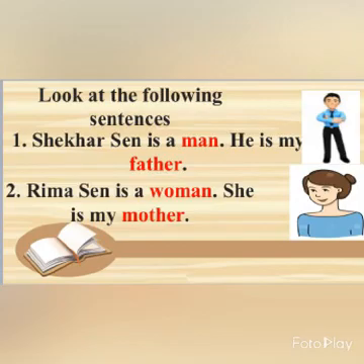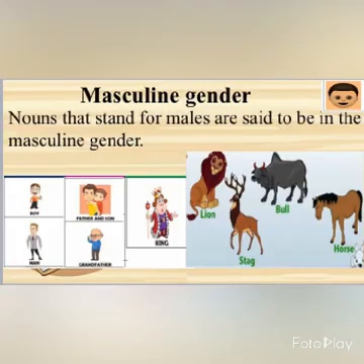So, nouns that stand for males are said to be in the masculine gender. For example, boy, man, father, son, king, grandfather, lion, bull, stag, horse, etc. These are some of the examples for masculine gender.